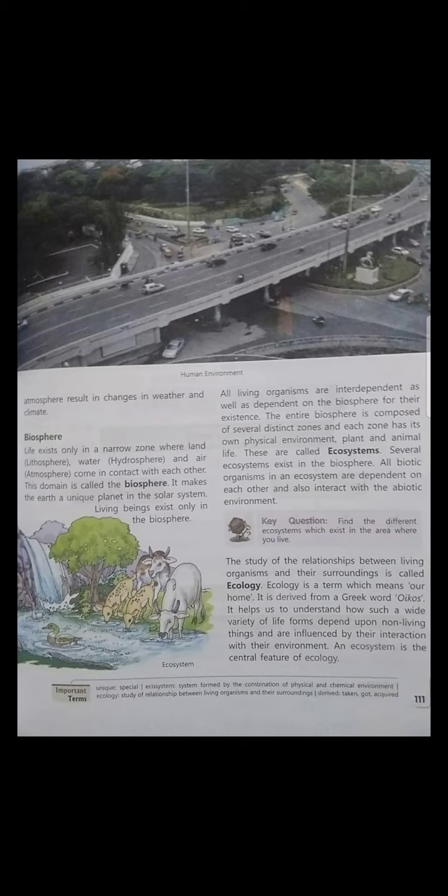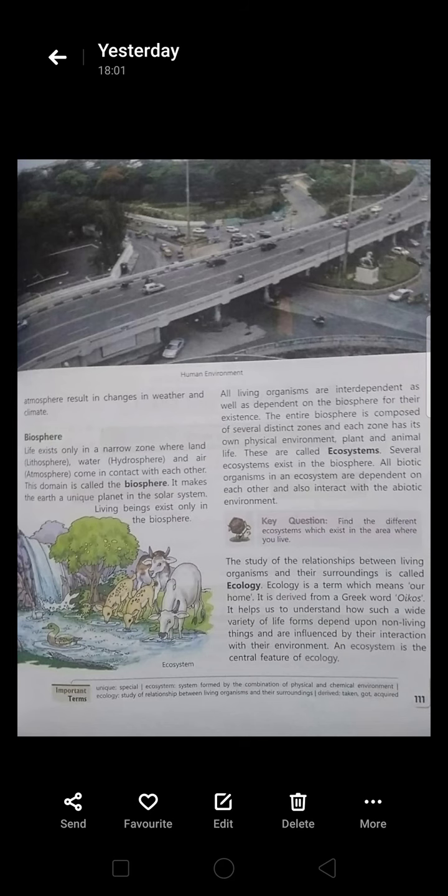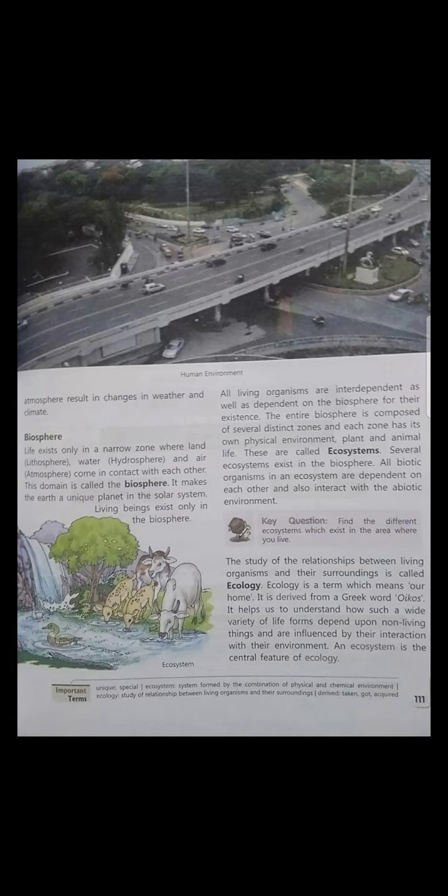We all are interdependent. You have seen in your lower classes the life cycle of human beings and living things. Grass is eaten by a goat, like that. You can see the survival chain, the life chain there. In the same way, we are all interdependent on each other.